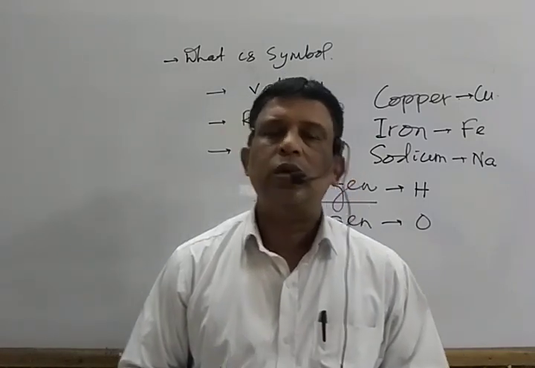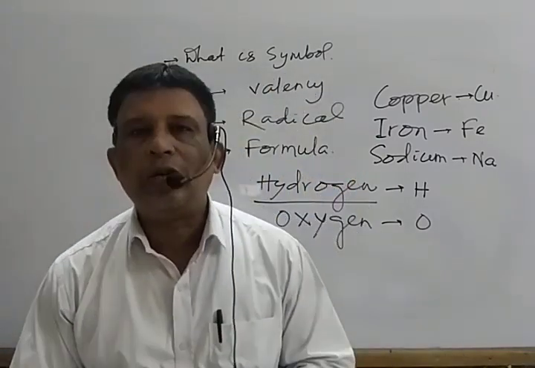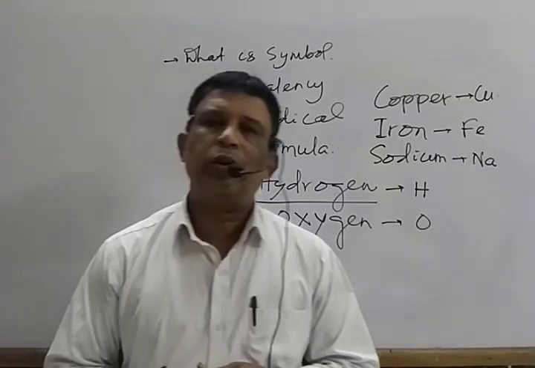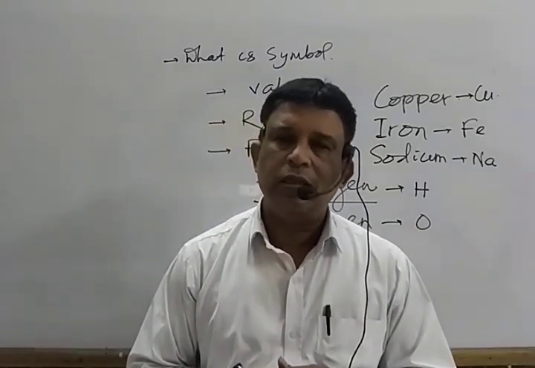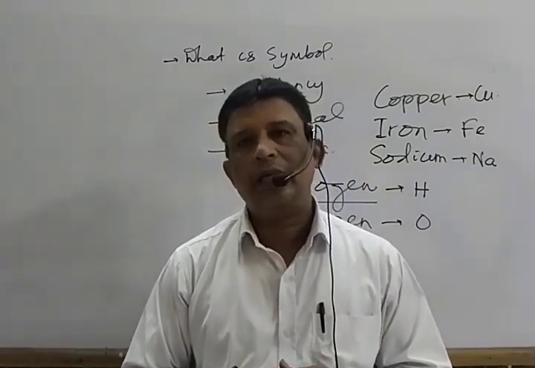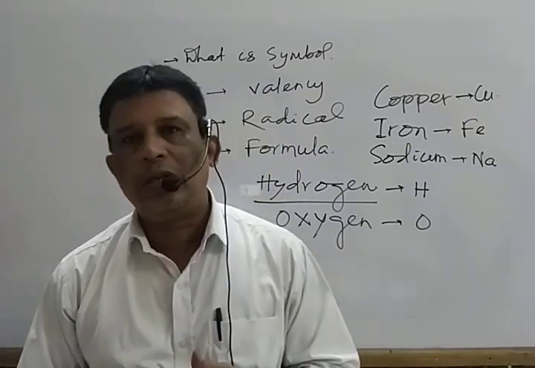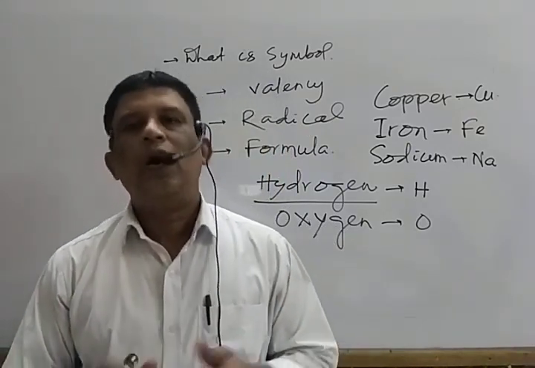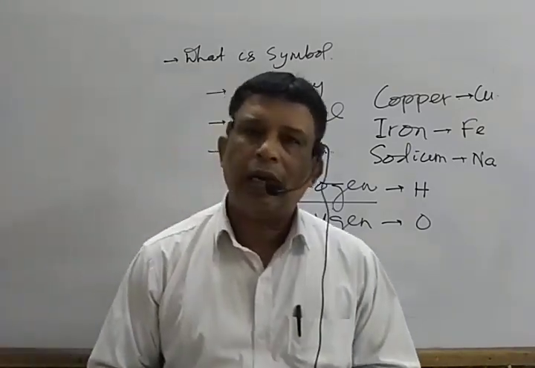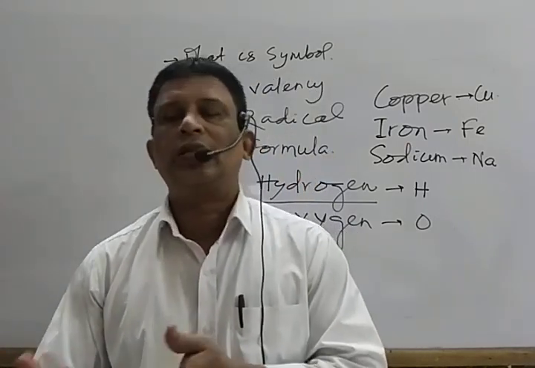So we always use the modern concept, the electronic concept. What is the electronic concept? According to this, valency is defined as the number of electrons lost, gained or shared in order to attain the nearest noble gas configuration.